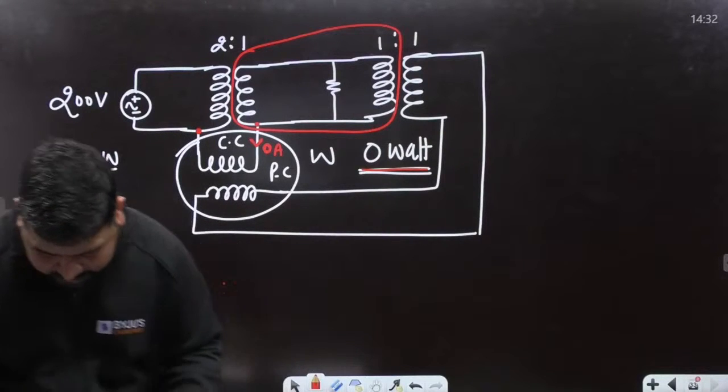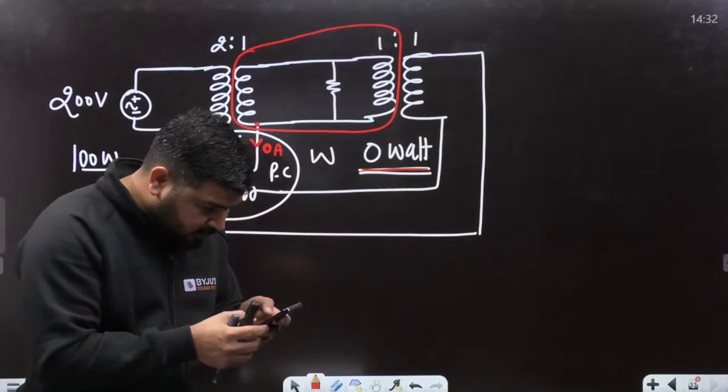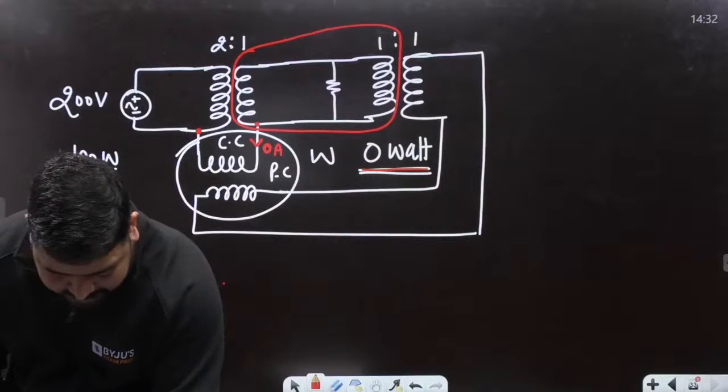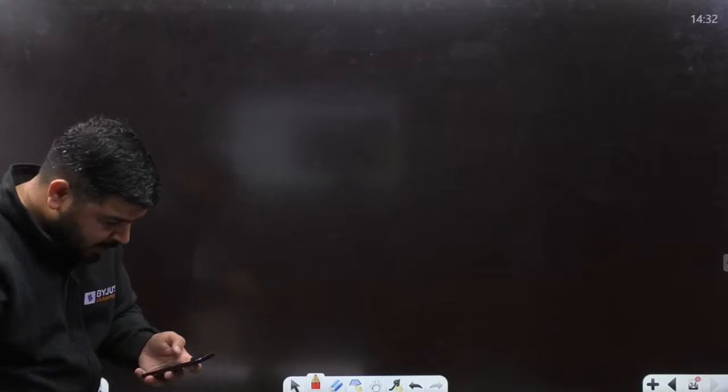The next question is from analog electronics. So let's try to solve the analog questions. This is an operational amplifier question. So let's try to solve this question also. Let me draw the diagram.